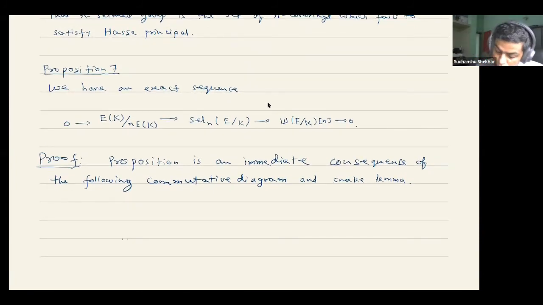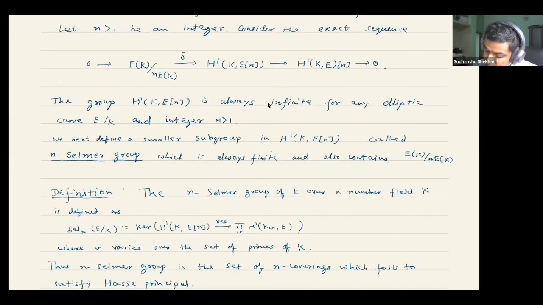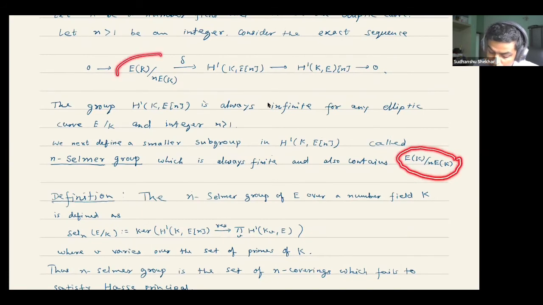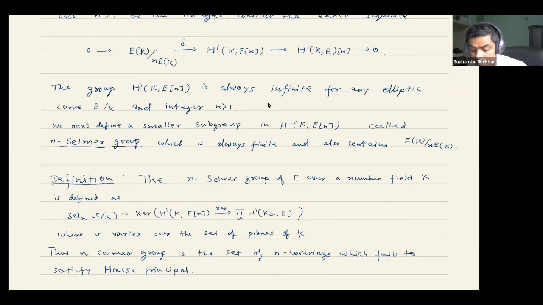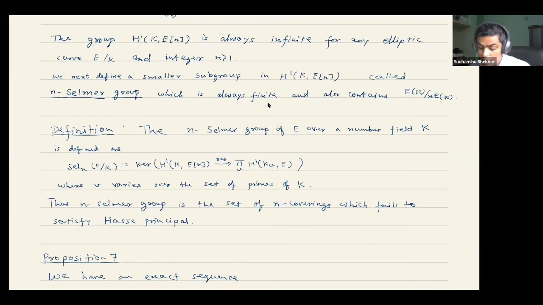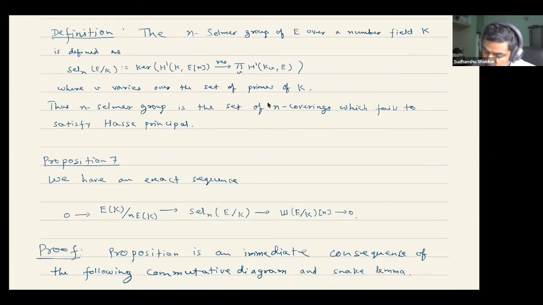And how is the Selmer group related to this? As I said, we want the Selmer group to contain the Mordell-Weil group modulo n, E(K) mod nE(K). We also want to know how it is related to the Tate-Shafarevich group itself.